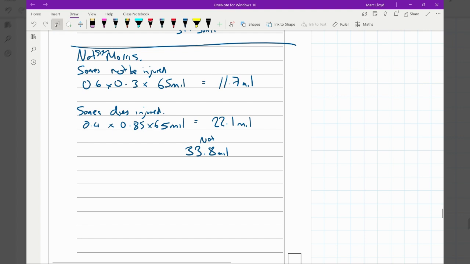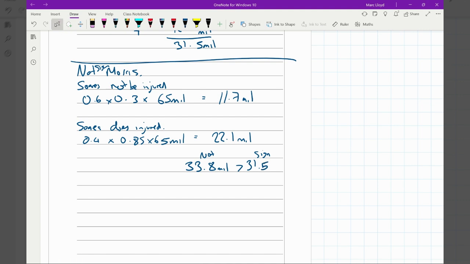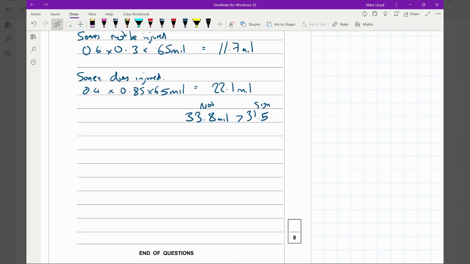To sign him, the other way around, is 31.5 million. So it's going to cost less overall with this expected value to sign this player. So we would advise they sign Morris. Okay, and that is it. It's a better value that way, and that is the end of the paper.